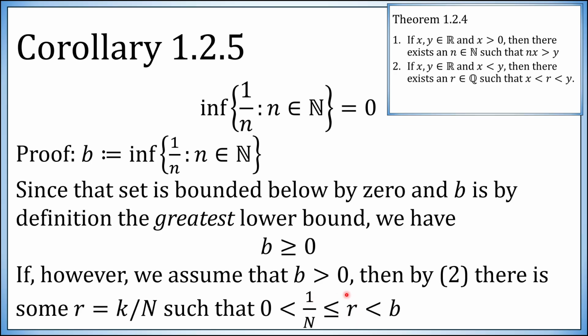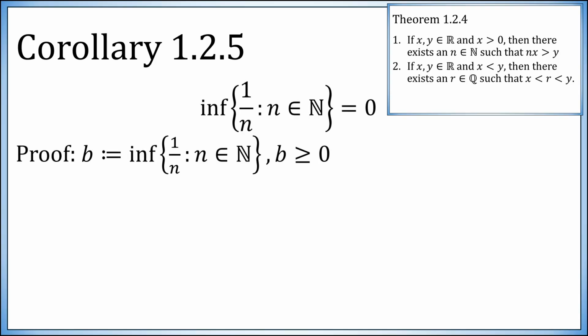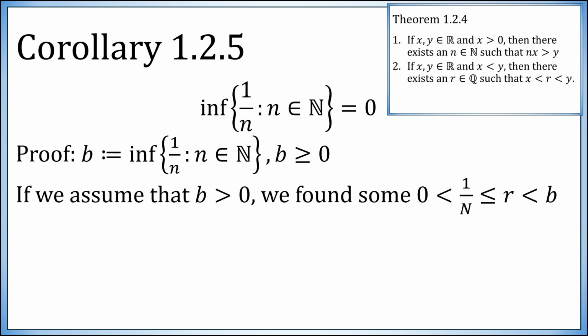For any rational number, it will have a numerator and denominator. You can set the numerator to 1 and make it even smaller. You'll end up with a 1 over n that's less than b. Whatever r is, the rational number given by item 2, this numerator k is at least as large as 1, and that's what this inequality here says. So under the assumption that we called this infimum b, if we assumed it to be bigger than 0, we were able to find a 1 over n less than b.